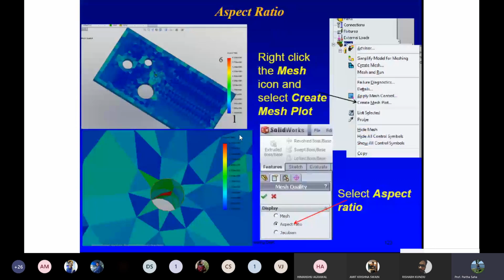I think this is taken from SolidWorks, where you can do the meshing and check the mesh aspect ratio. You can find out what the aspect ratios of the meshes are. You can use SolidWorks, which is also available. So remember, SolidWorks is not a finite element software. It is a geometry drawing software, for development of geometry.